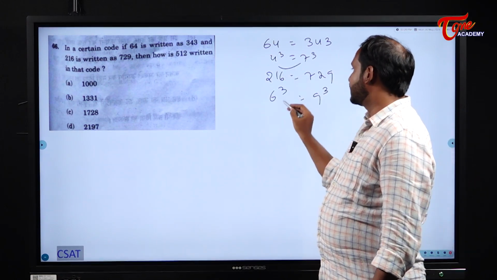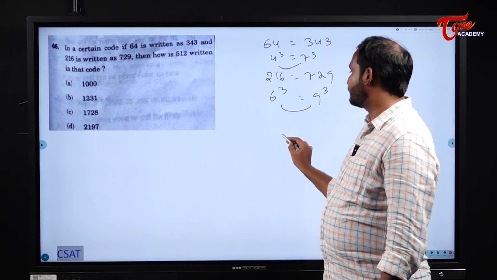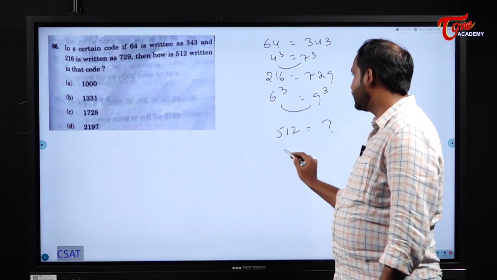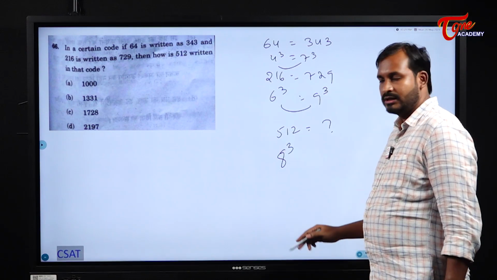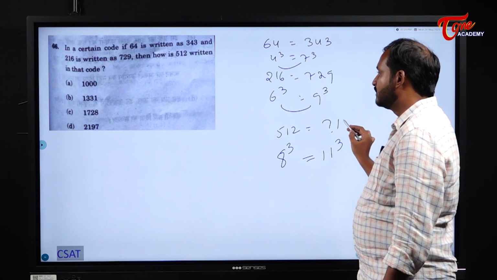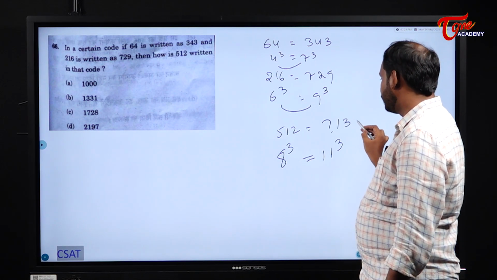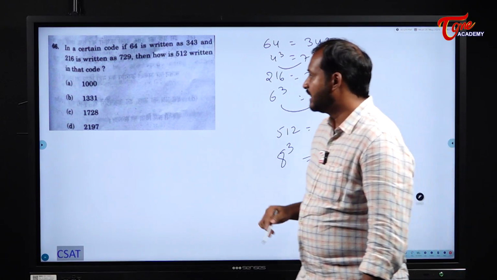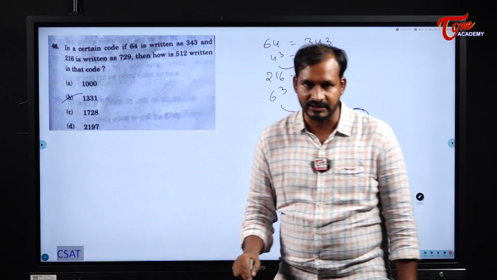That means what is it doing? Plus 3, plus 3. Similarly, they are asking us, 512 is what? 512 is 8 cube. Then plus 3 means it should become what? 11 cube. What is 11 cube, students? 1331. 1331 is 11 cube for us. So your answer is 1331.